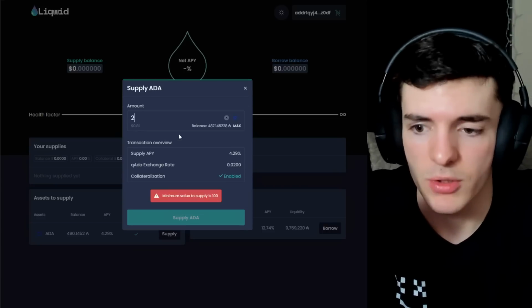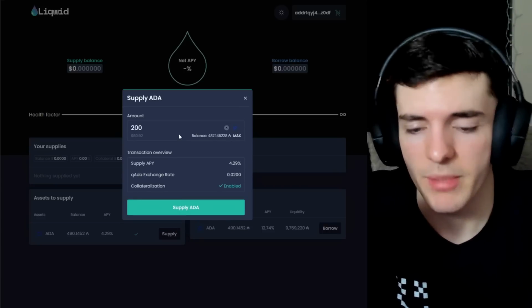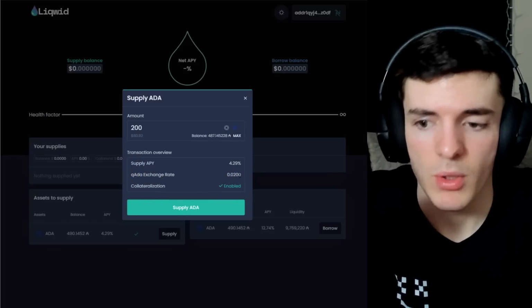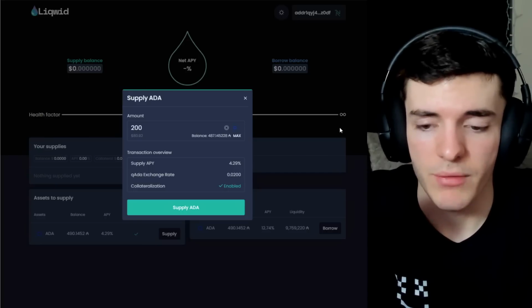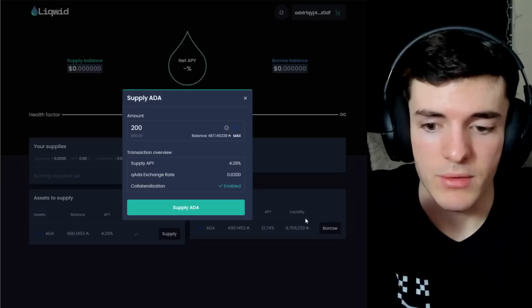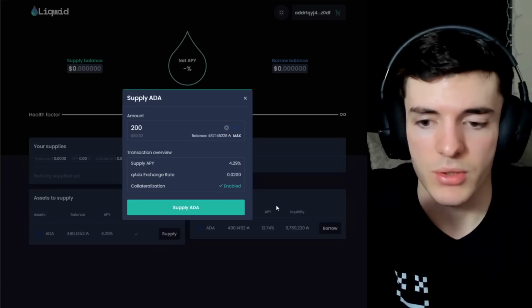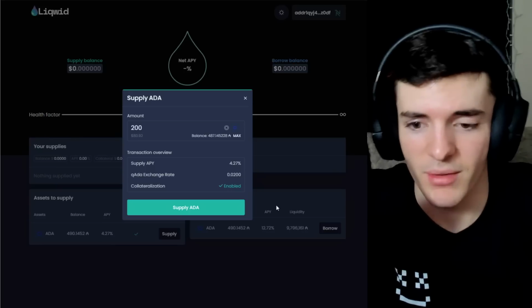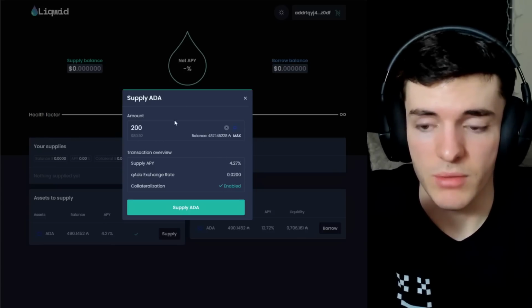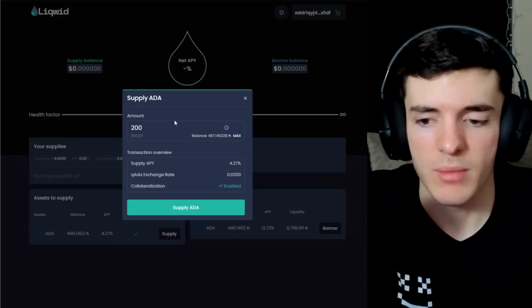So we're going to supply 200 ADA. It's a minimum of 100, keep that in mind. And you can see here the QADA exchange rate is about 0.200. So 1 to 50 ratio for ADA to QADA. And then each QADA you own allows you to borrow that much in the next section of the video at a 75% rate of collateral. So you basically have to have 25% more than you're borrowing.